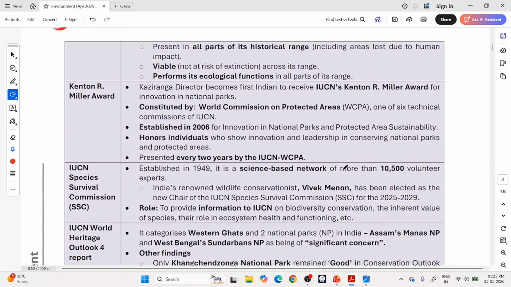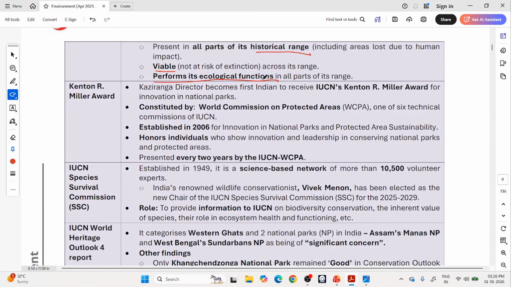So we will verify whether it is present in all of its historical range or not. As I told you, the lion previously used to be throughout central India. Now it is limited to only some parts of Gujarat. So we will compare how much it has recovered throughout its historical range. Range means the total area it has lived in, and whether it is viable or not. Now the numbers have increased. Is it viable, or might it fall again within a few years? Or whether it is performing its ecological functions or not.